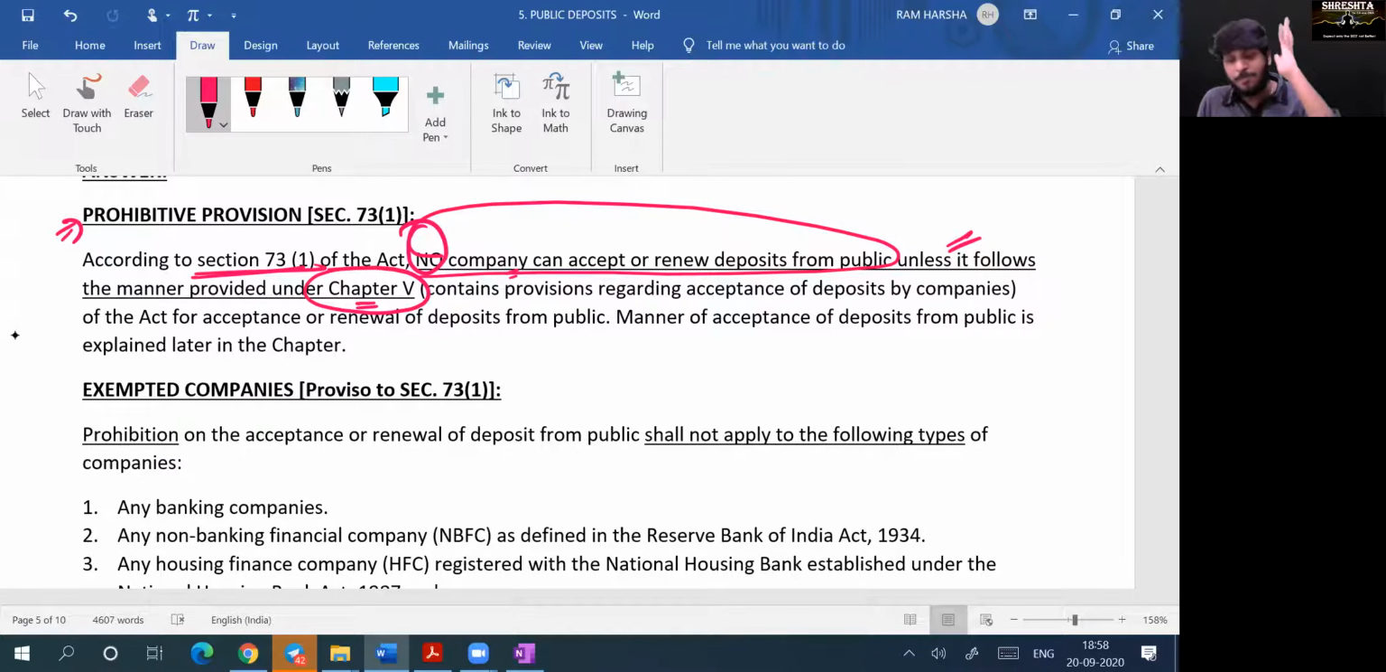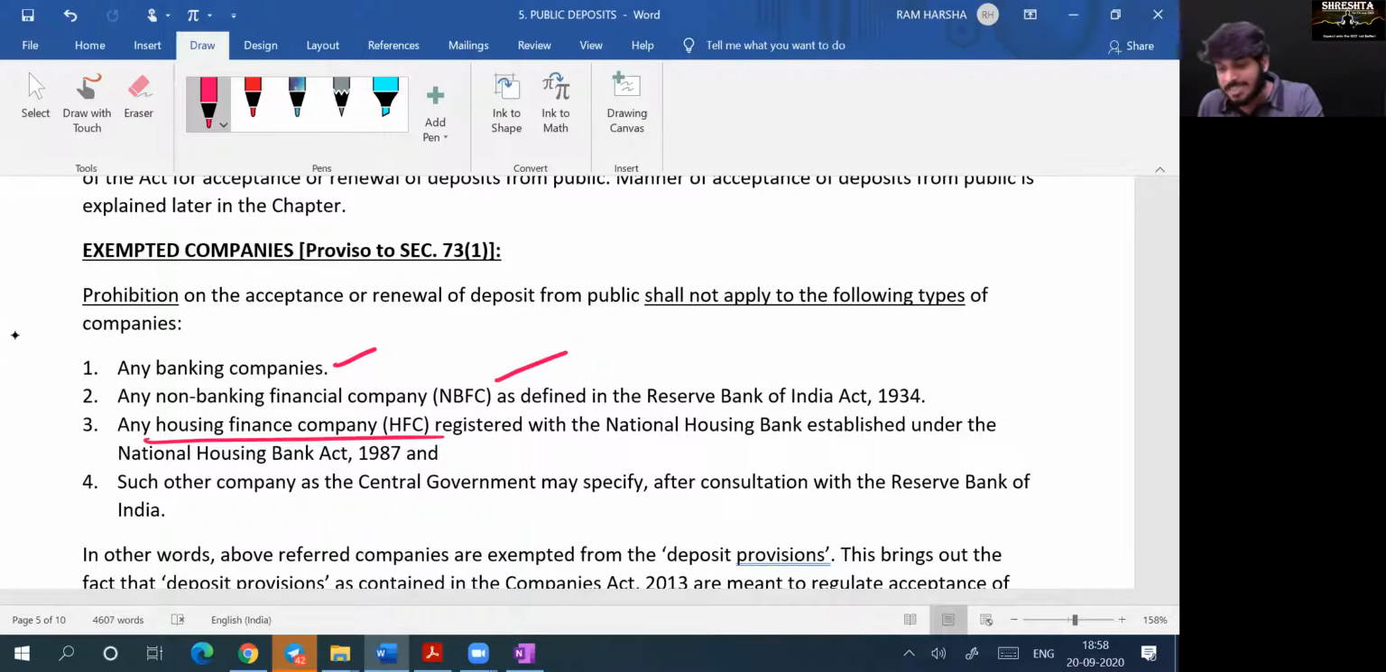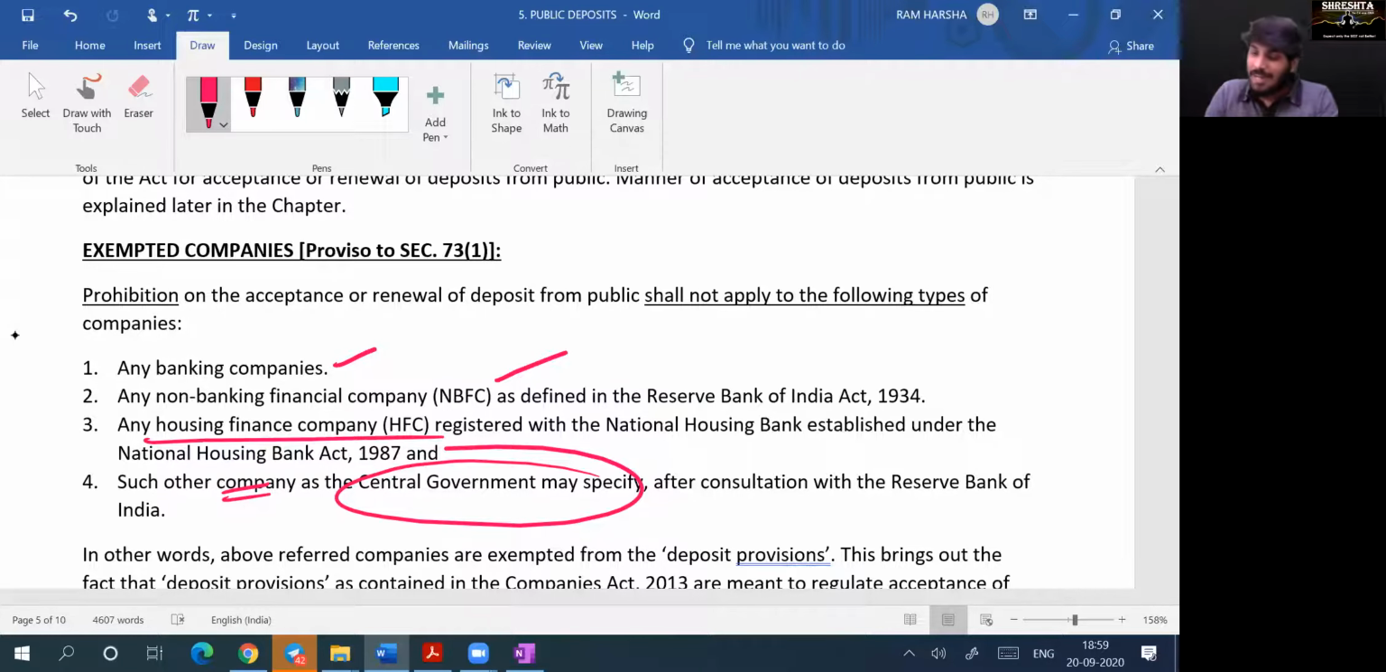This prohibitive provision is not applicable for banks, NBFCs, housing finance companies, or other specified central government related companies. Why? For banking business, NBFCs and housing finance companies, it is a regular activity to take deposits, correct or not? Yes, sir. For them, it is a regular activity to take a deposit.